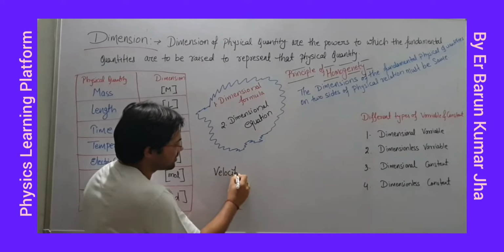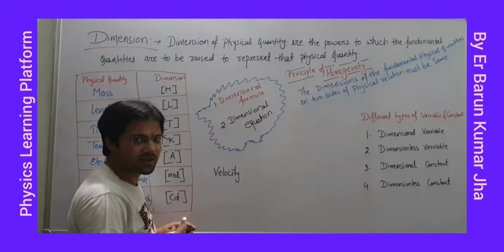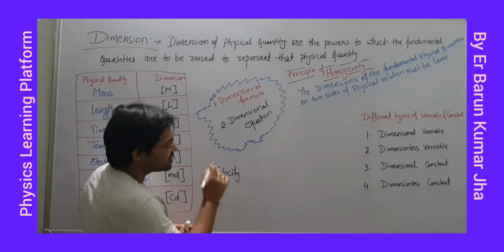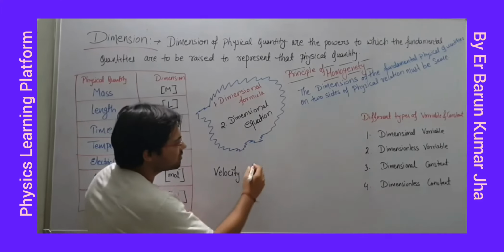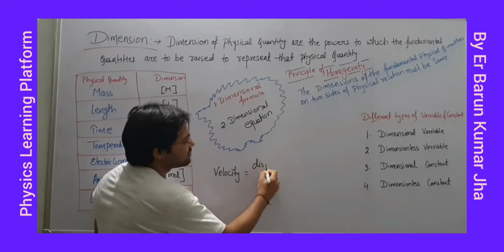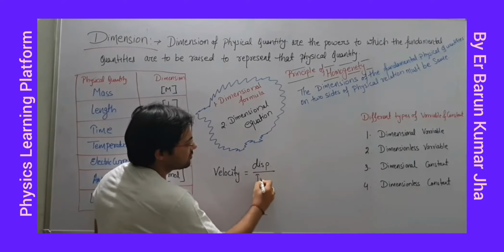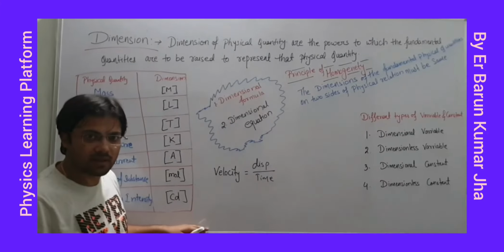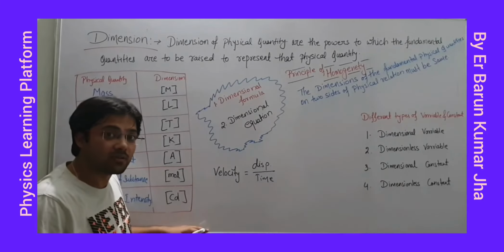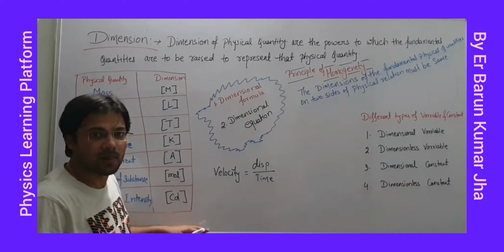You know this is a physical quantity. Now what is velocity's formula? Velocity का formula क्या होता है? Displacement upon time, right? Displacement upon time. Now displacement को हम लोग किस पे मेजर करते हैं?